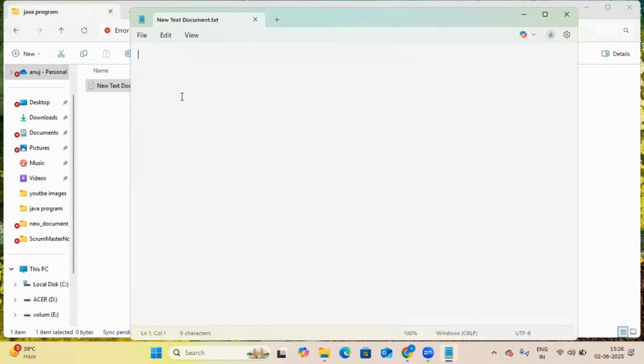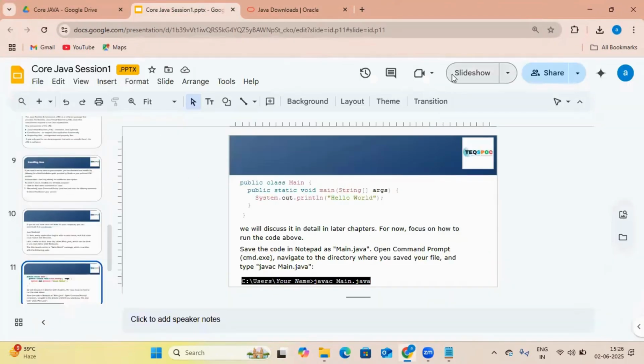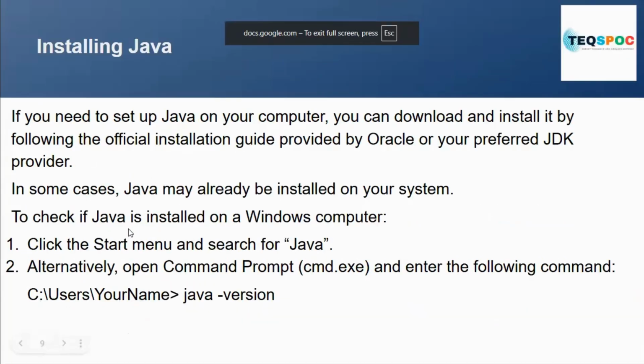Here I am creating a Java program. I am showing you how to create a Java program, how to run it, and how to save it after creating it. This thing I will show you just now. So let me first go to our respective slides where we stopped. We have seen how to check the Java version.